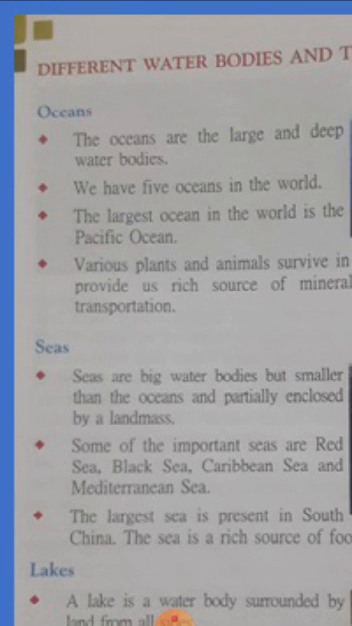Which is the largest ocean? The largest ocean in the world is the Pacific Ocean. And which is the smallest ocean? Arctic Ocean. The Arctic Ocean is the smallest ocean.